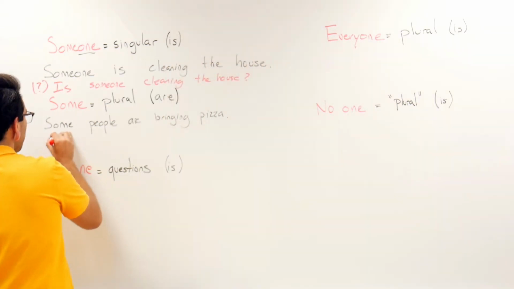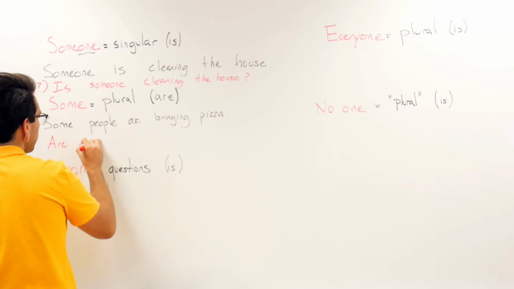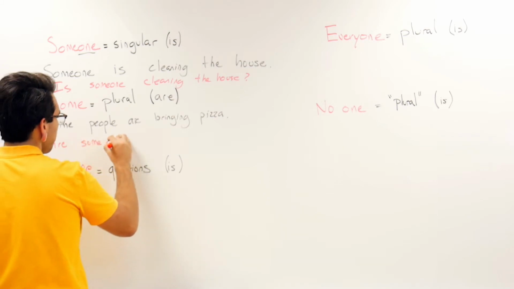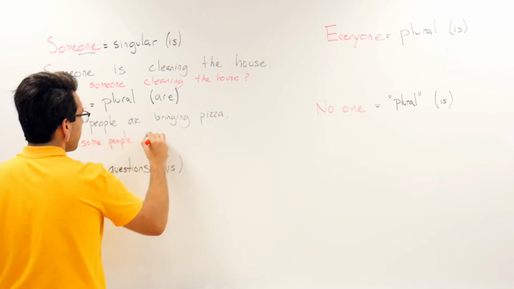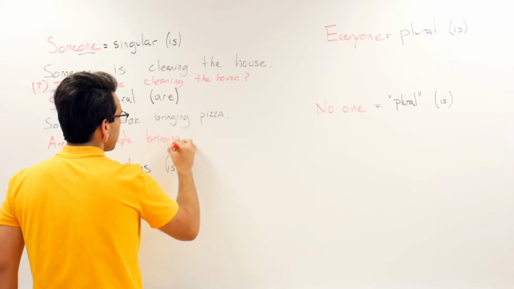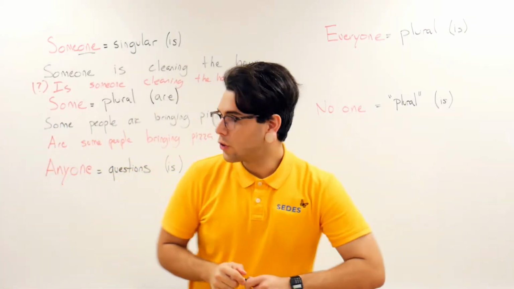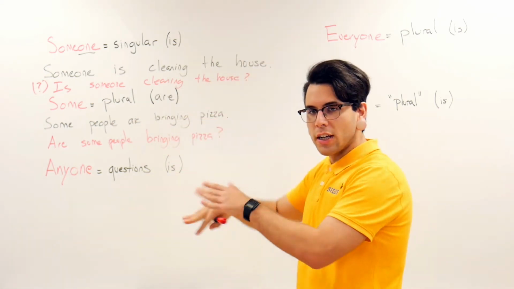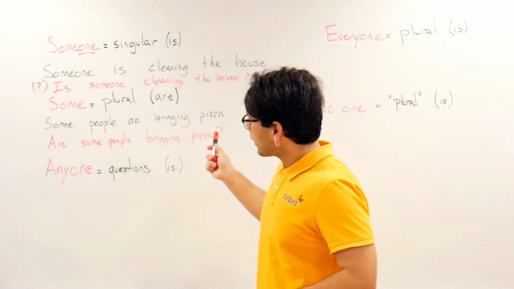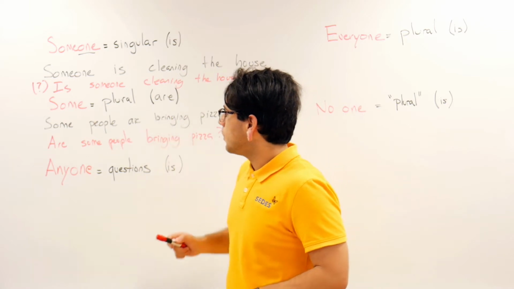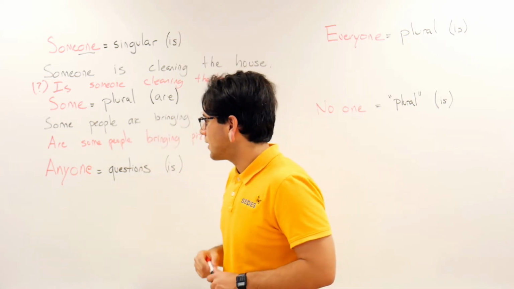And again, you can also write this in a question, but it's more common to use it in a statement. So we'll start off with the verb to be. Are some people bringing pizza? So very similar to what it was before and how it changes from a statement to a question. But again, it is more common for this one to be a statement instead.